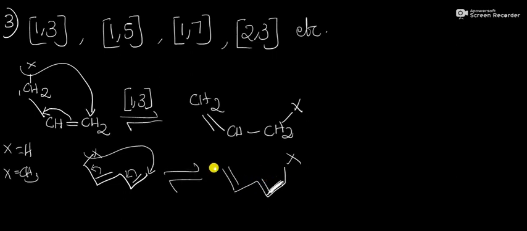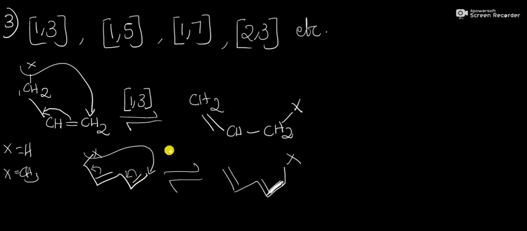X group will migrate, and here this single bond changed into a double bond, and this single bond converted into a double bond, and this bond will attach with this X atom, either hydrogen or carbon.